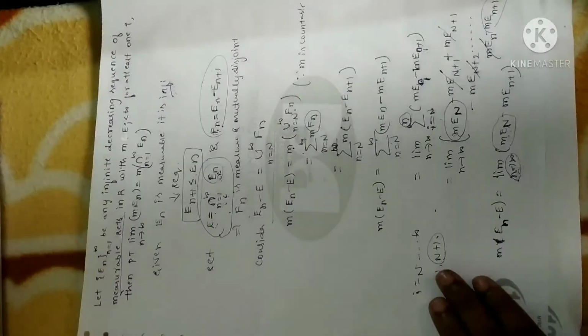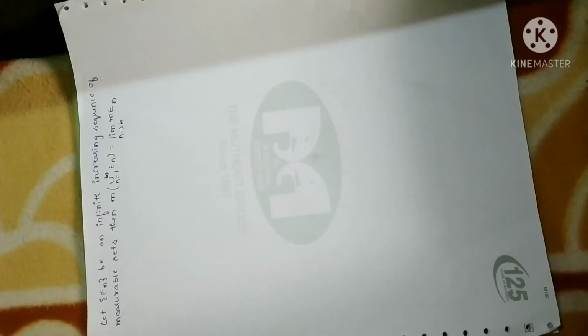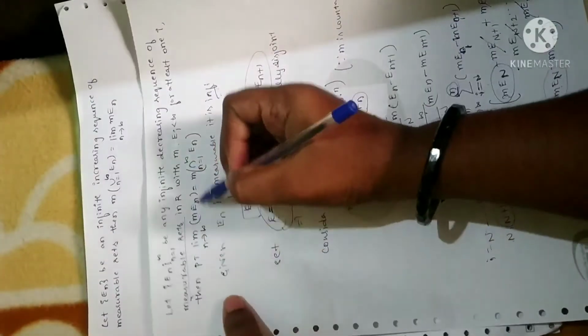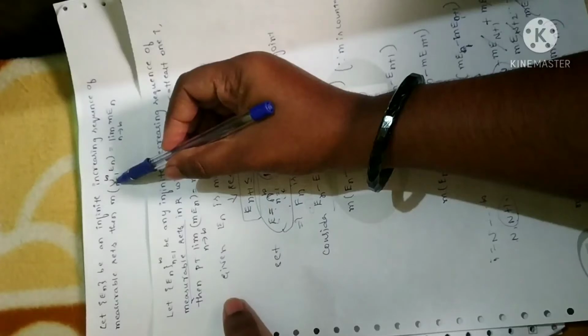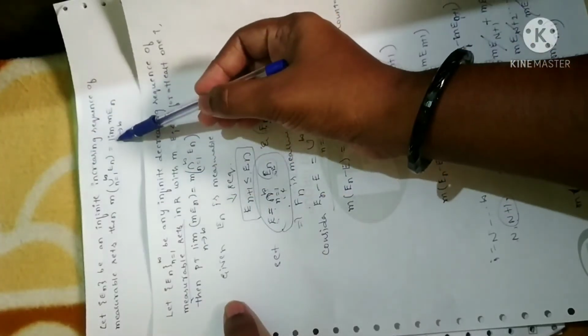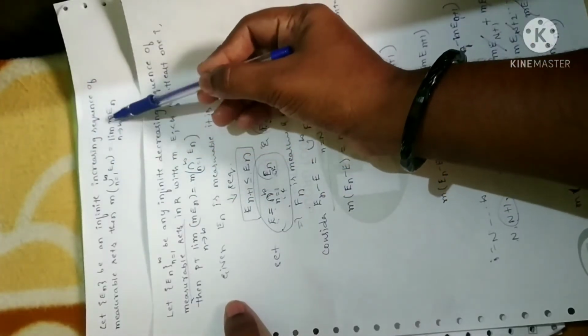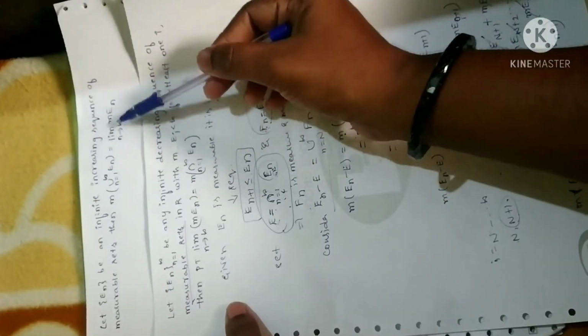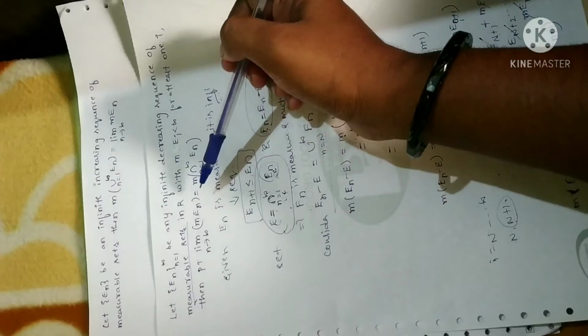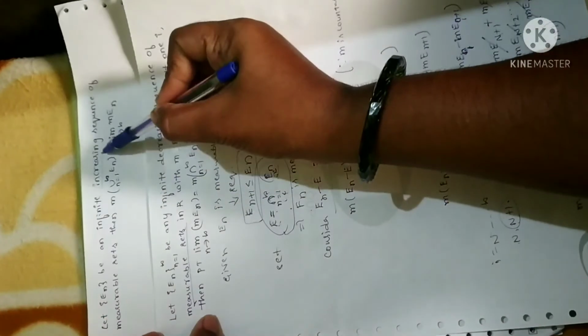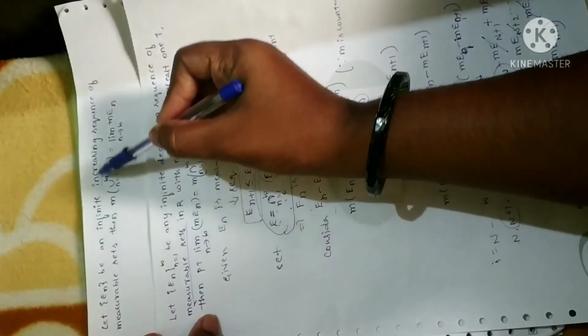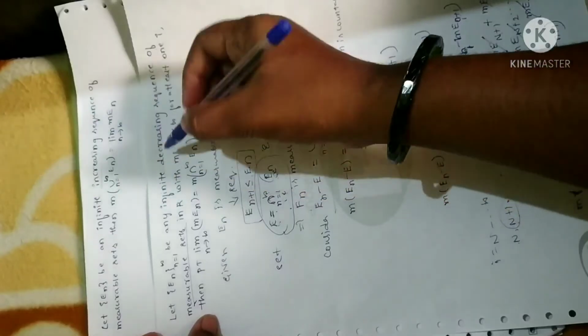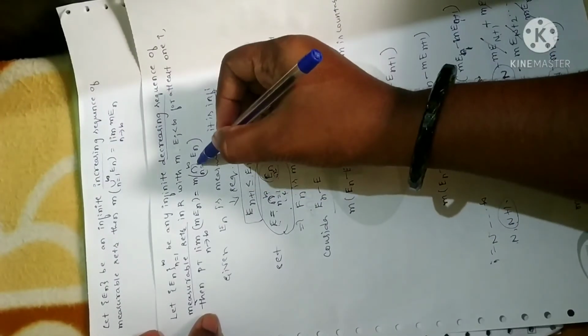Now let me see the next theorem. This theorem is similar to the previous one. See here, in place of intersection we have union. That's all. When you take union, again you get the same; when you take intersection also, you get the same. So the rest of the things will be as it is, but here it is for increasing. Remember, for an infinitely increasing sequence you will get union. For an infinitely decreasing sequence you are going to get intersection.